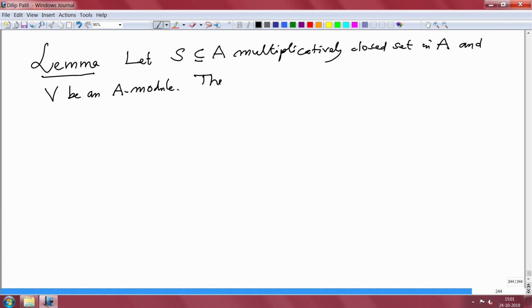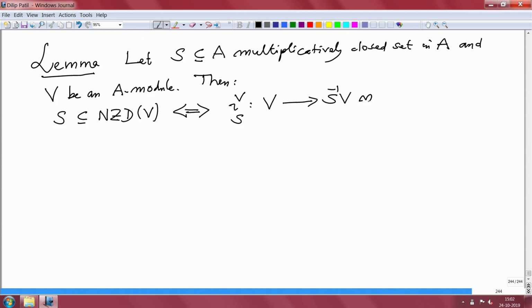Then S is contained in the set of non-zero divisors for V if and only if the iota map, iota V S, this is a map from V to S inverse V, is injective.